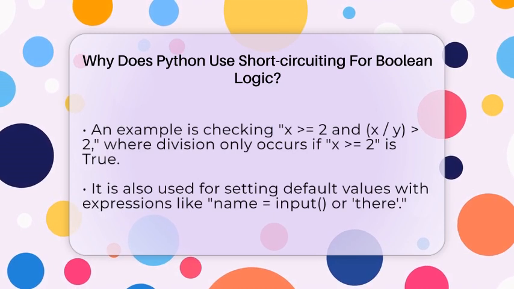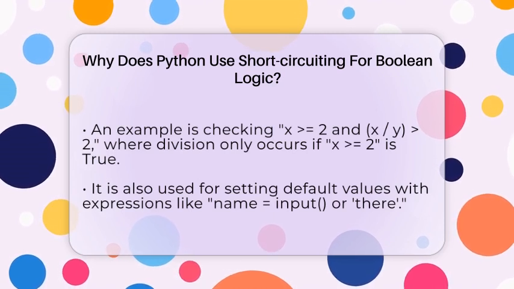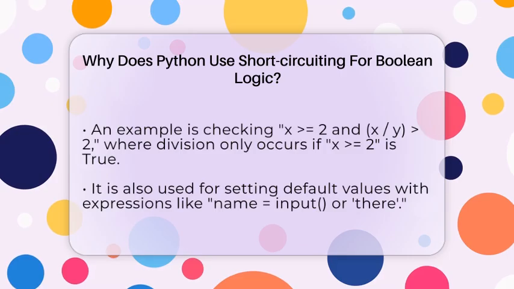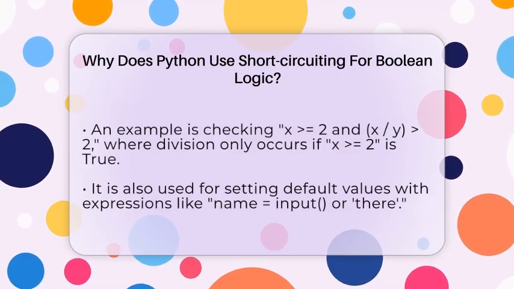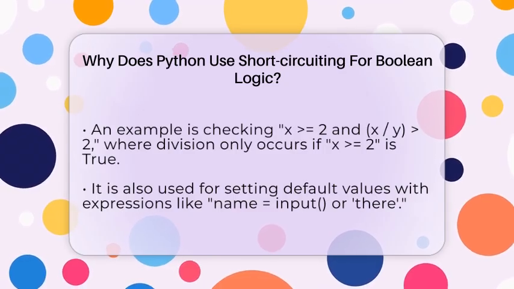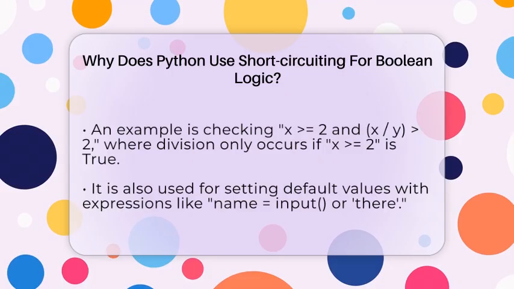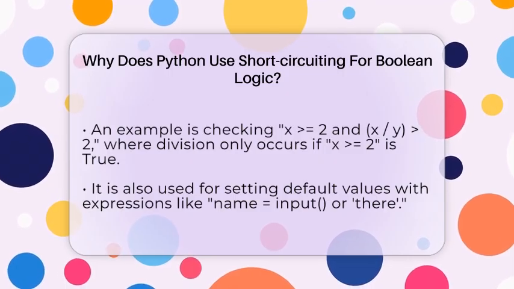Short-circuiting also helps prevent errors. Think about dividing by 0. If you check x >= 2 and y / x > 2, Python only does the division if x >= 2 is true. If it's false, Python skips the division, avoiding a division by 0 error.